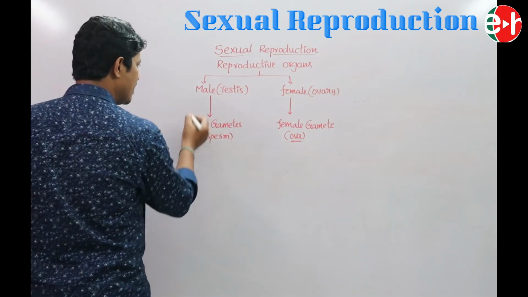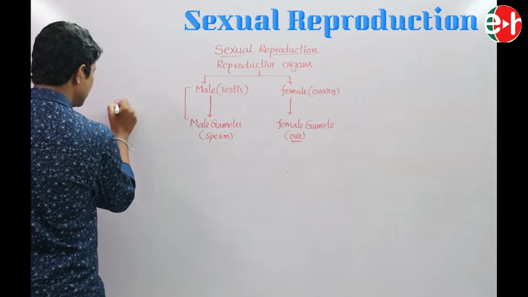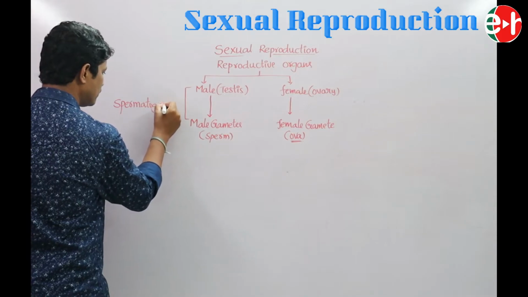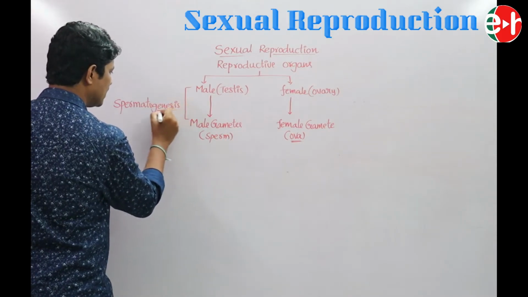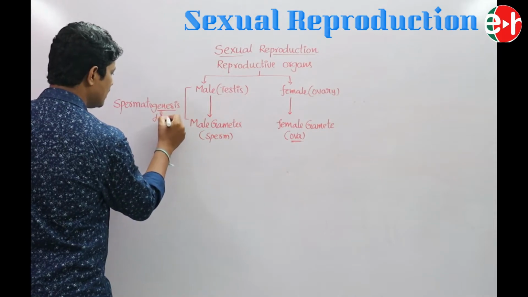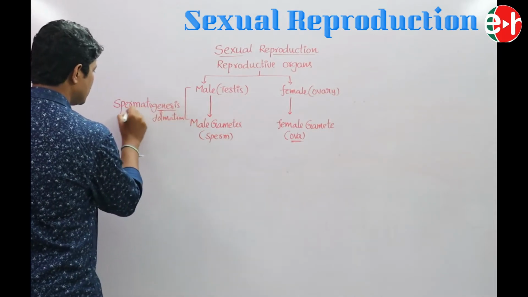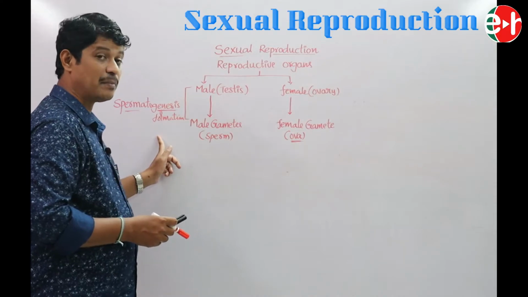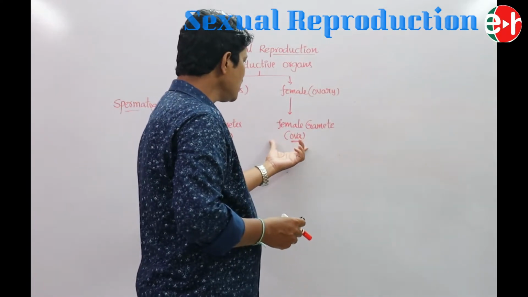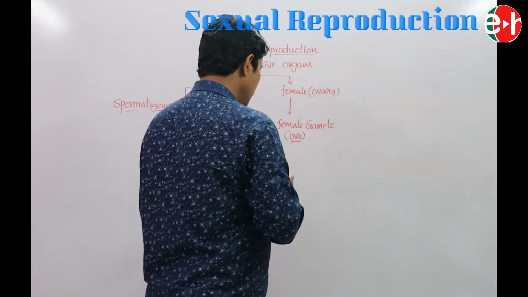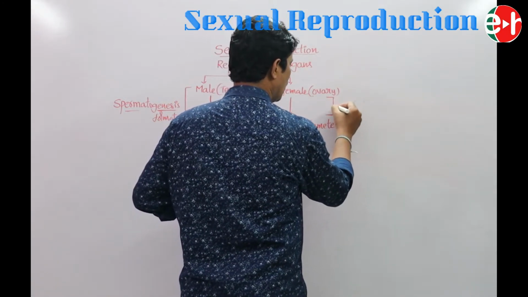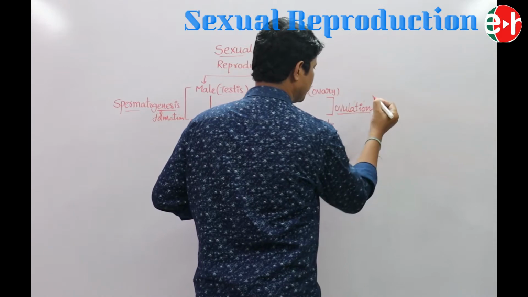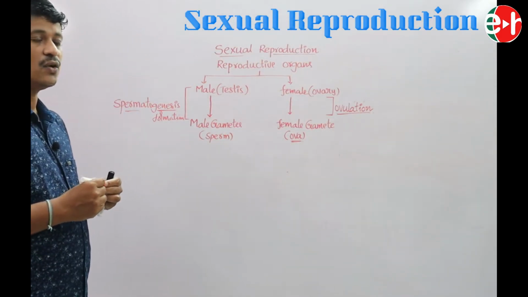Production of the male gametes from the testes is known as spermatogenesis. Genesis means formation or liberation of the sperm. The process of the liberation of the sperm from the testis is known as spermatogenesis. And the formation of the ova from the ovary is known as ovulation. This is spermatogenesis and this is ovulation.